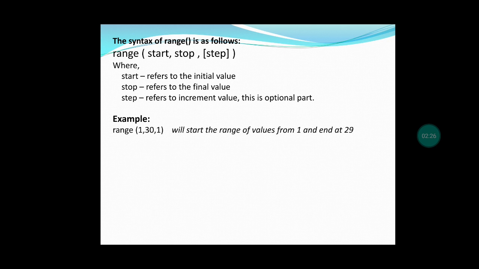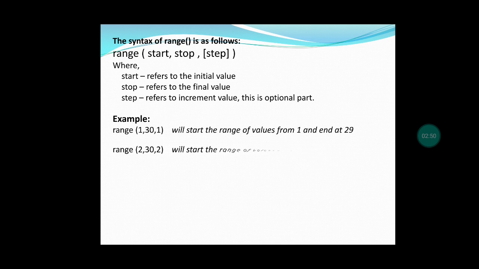See the example, range of 1, 30, 1. 1 is start, 30 is stop and 1 is step. One by one it moves. So it goes from 1 to 29 because stop means stop minus 1. So 30 minus 1, 29. So it goes from 1 to 29.